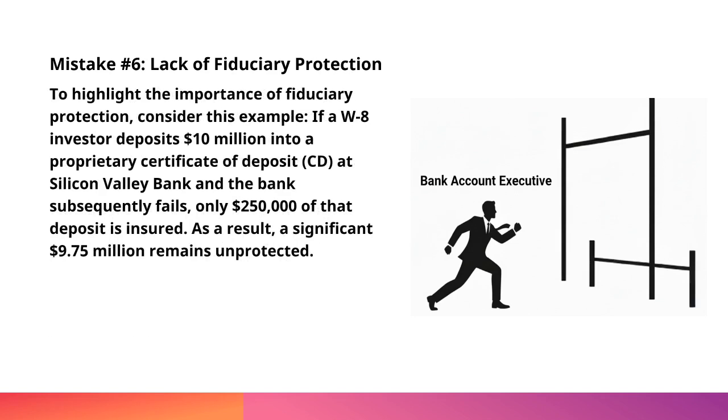Mistake number 6, lack of fiduciary protection. To highlight the importance of fiduciary protection, consider this example. If a W-8 investor deposits $10 million into a proprietary certificate of deposit, CD, at Silicon Valley Bank and the bank subsequently fails, only $250,000 of that deposit is insured. As a result, a significant $9.75 million remains unprotected.